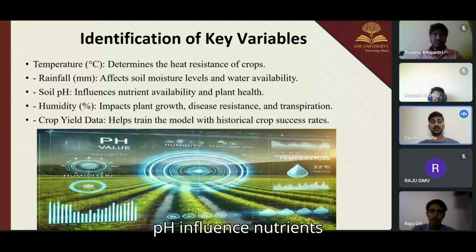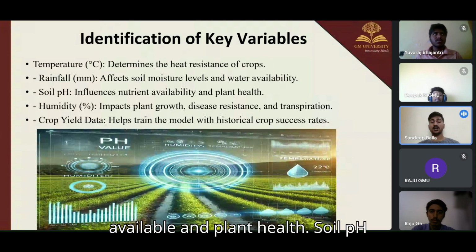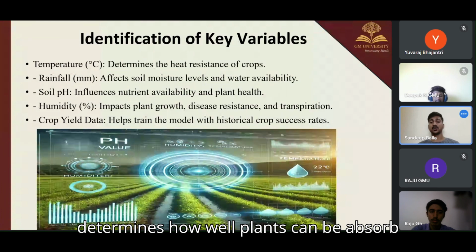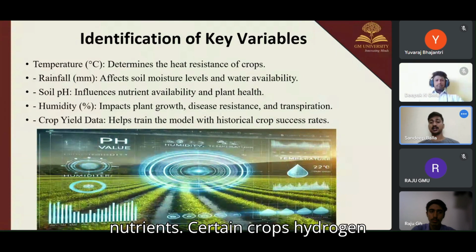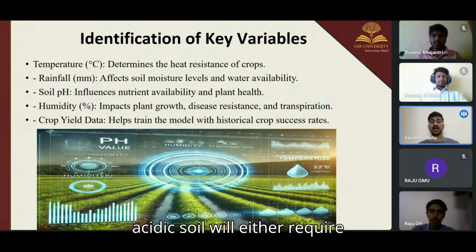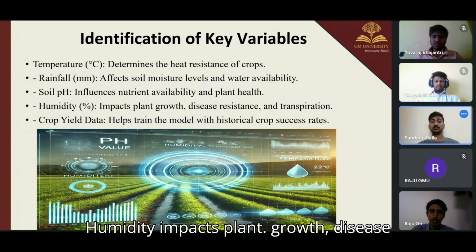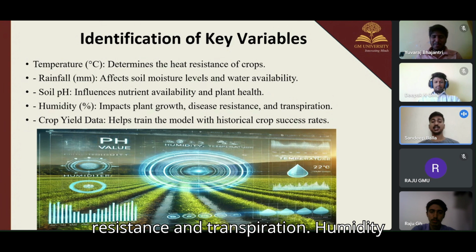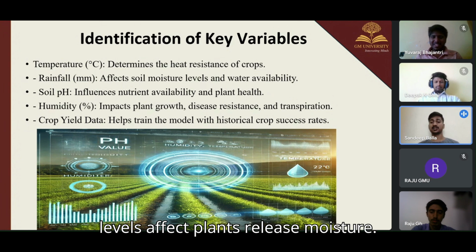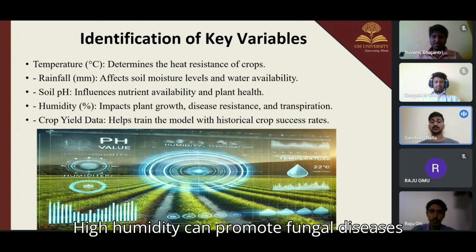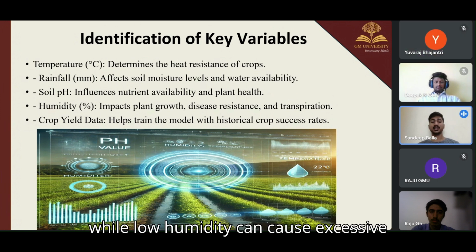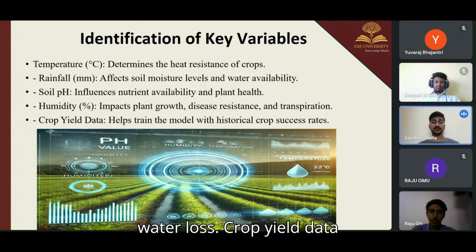Soil pH influences nutrient availability and plant health. Soil pH determines how well plants can absorb nutrients. Certain crops thrive in acidic soil while others require neutral or alkaline conditions. Humidity impacts plant growth, disease resistance, and transpiration. Humidity levels affect plants' release of moisture. High humidity can promote fungal diseases, while low humidity can cause excessive water loss.